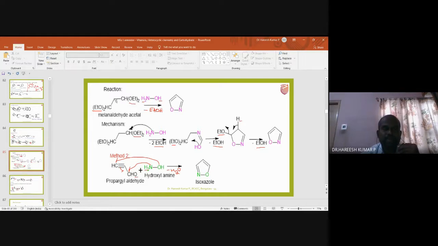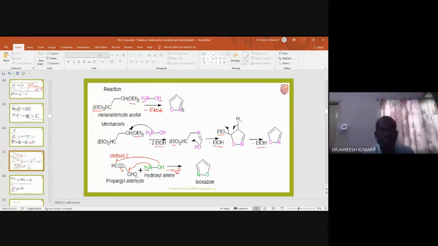And there will be a removal of proton from here and ethoxy from here, giving rise to isoxazole. So here 4 molecules of ethanol are going out. That's all. So that is how malonaldehyde acetal is converted into isoxazole on treating with hydroxylamine.